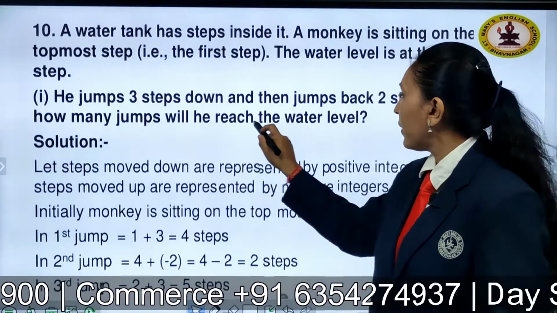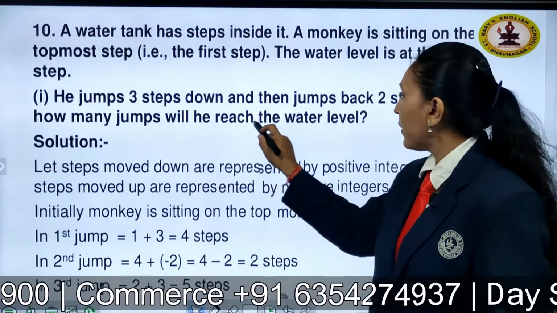Okay, now you can see that he is moving 3 steps down. So we will represent the steps he moves downward by a positive integer and the steps he jumps upward by a negative integer. Now let us start, children. This is a practical thing, we'll do it here. You can see the monkey is at the first step. He moves 1, 2, 3. At the first jump he reaches the 4th step.